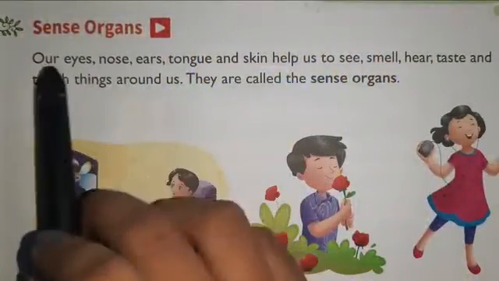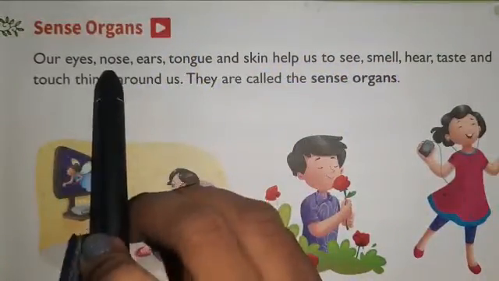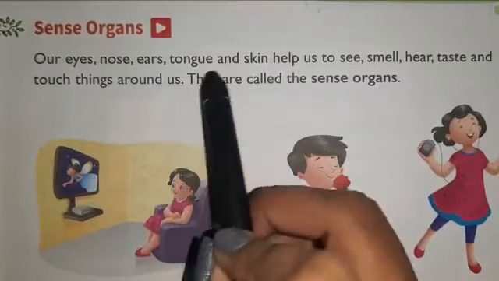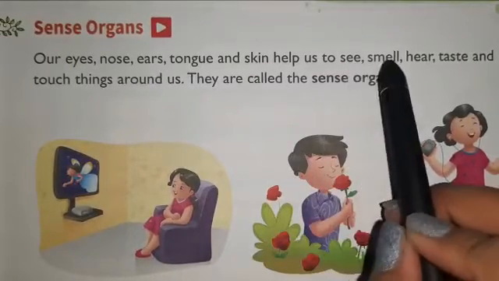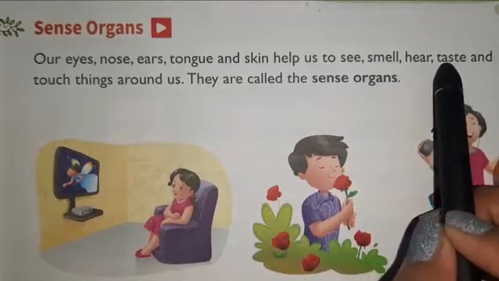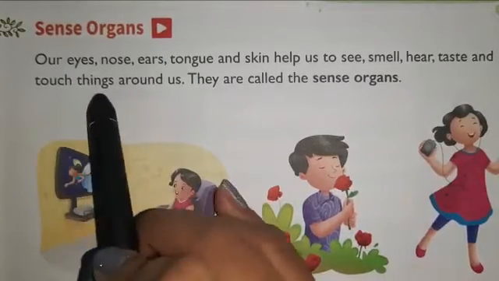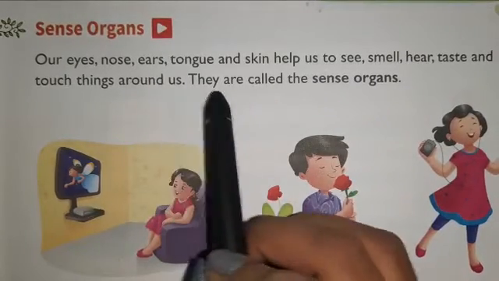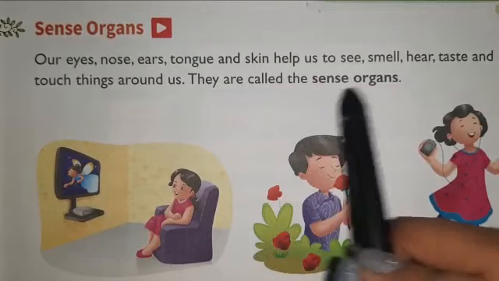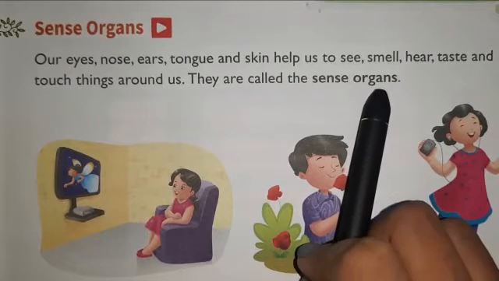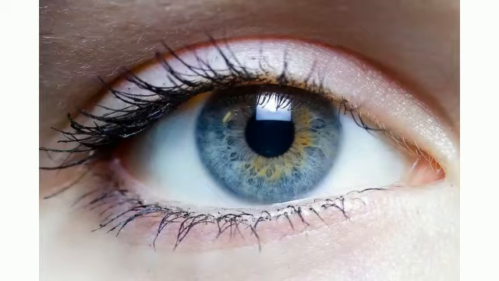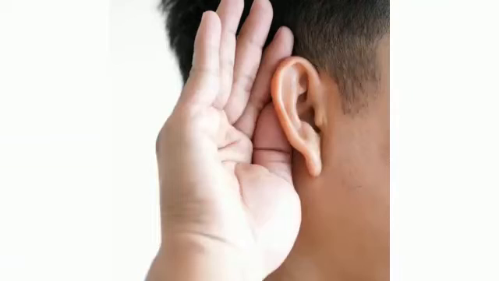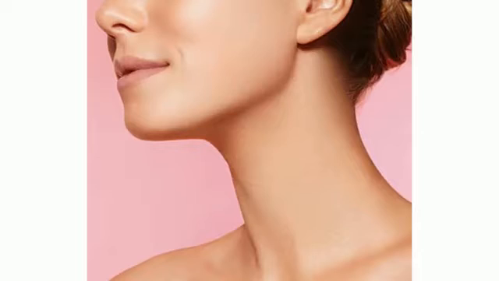Sense organs. Our eyes, nose, ears, tongue and skin help us to see, smell, hear, taste and touch things around us. They are called the sense organs. What are these called? Our sense organs. What are our sense organs? Our sense organs are eyes, nose, ears, tongue and skin.